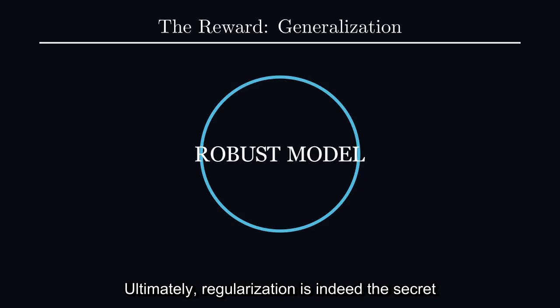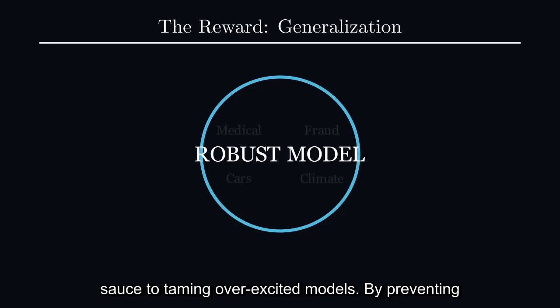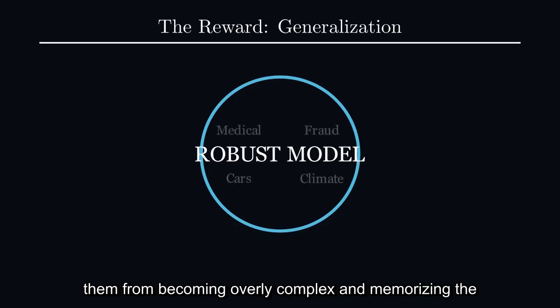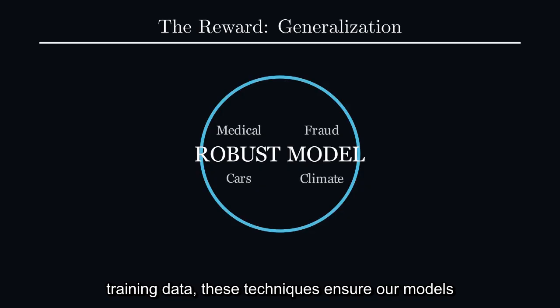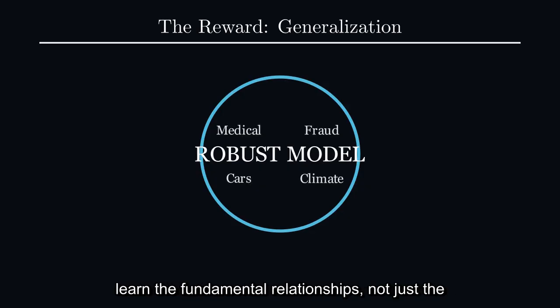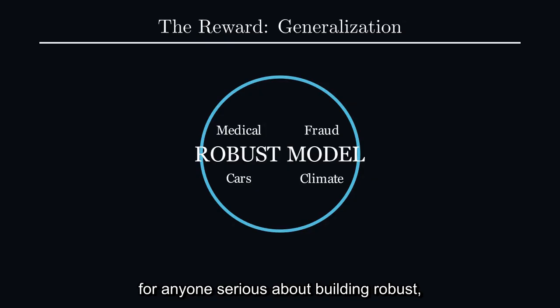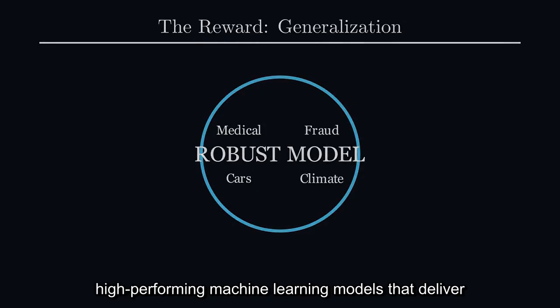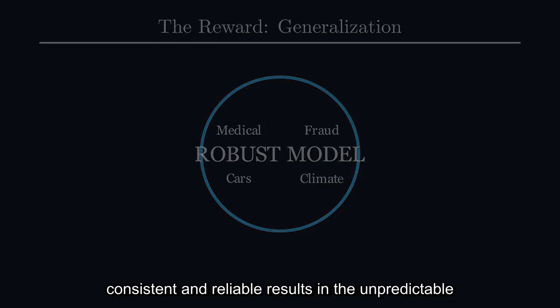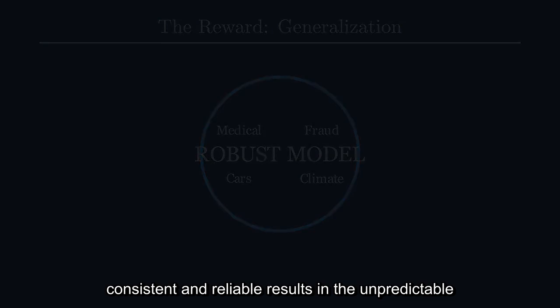Ultimately, regularization is indeed the secret sauce to taming overexcited models. By preventing them from becoming overly complex and memorizing the training data, these techniques ensure our models learn the fundamental relationships, not just the peculiarities. Embracing regularization is essential for anyone serious about building robust, high-performing machine learning models that deliver consistent and reliable results in the unpredictable landscape of real-world data.